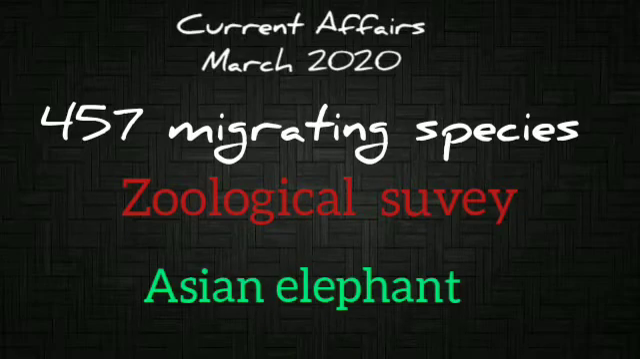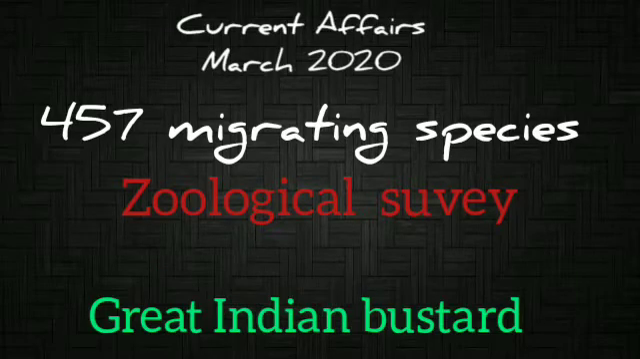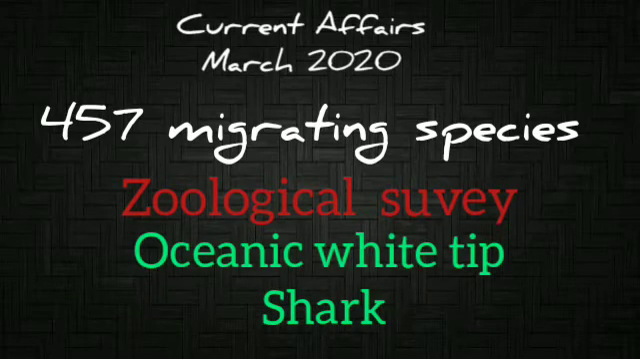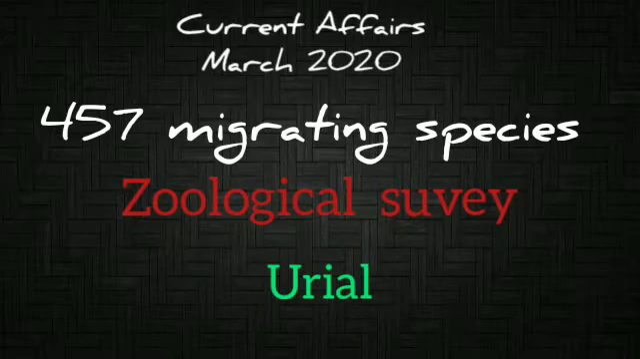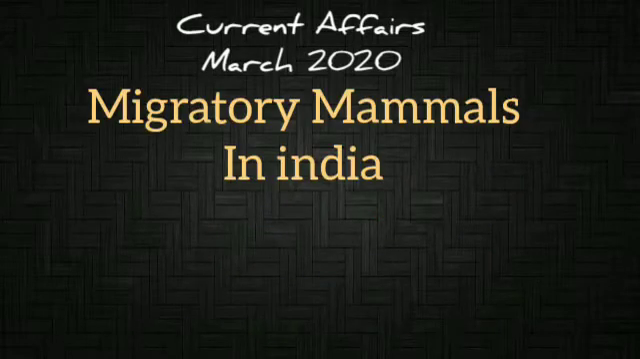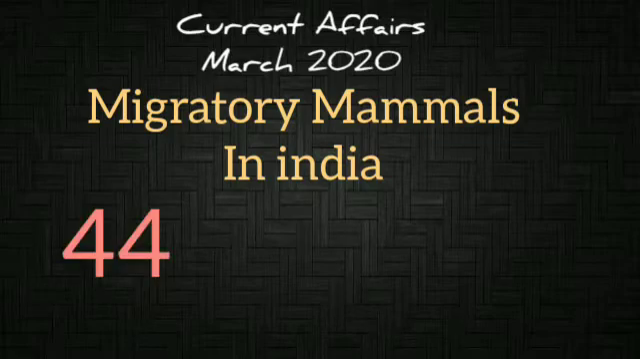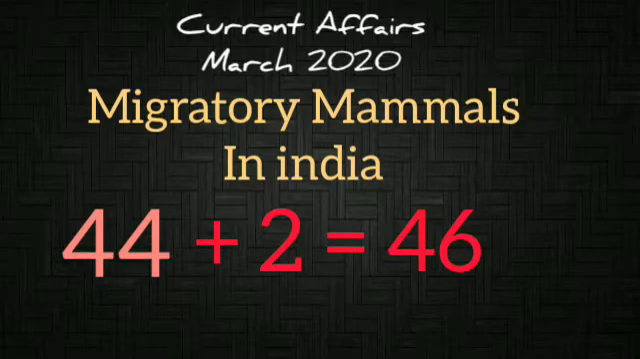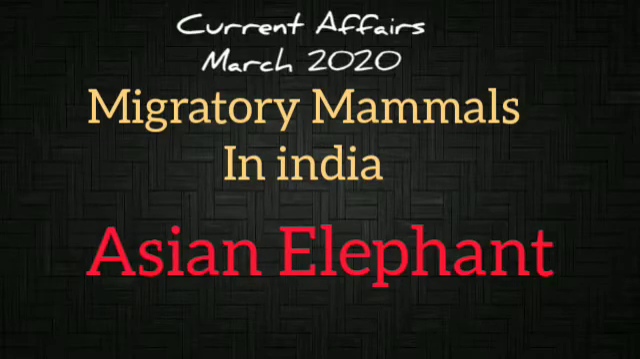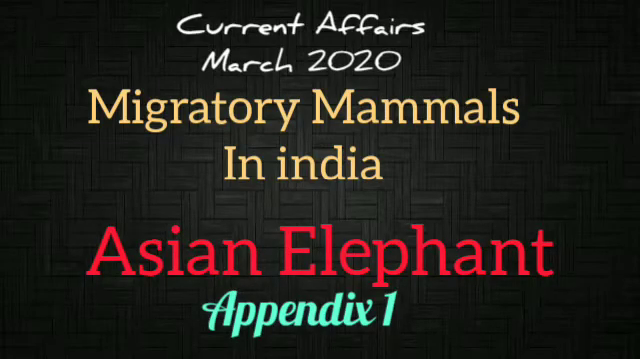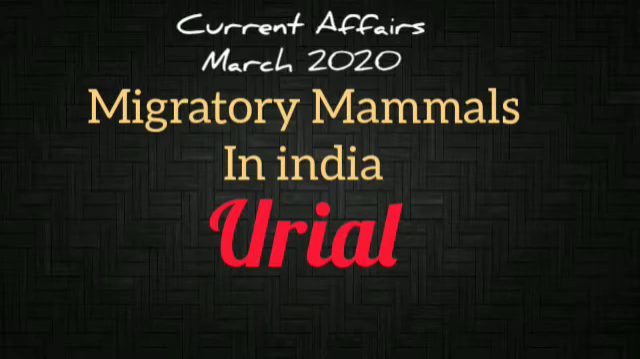They are Asian elephant, Great Indian bustard, Bengal florican, Oceanic white-tip shark and smooth hammerhead shark. Okay, now what are migratory mammals? In India we have 44 migratory mammal species and lately we have added 2. They are the Asian elephant, which was added to Appendix 1, and another one, Urial, which is added to Appendix 2.